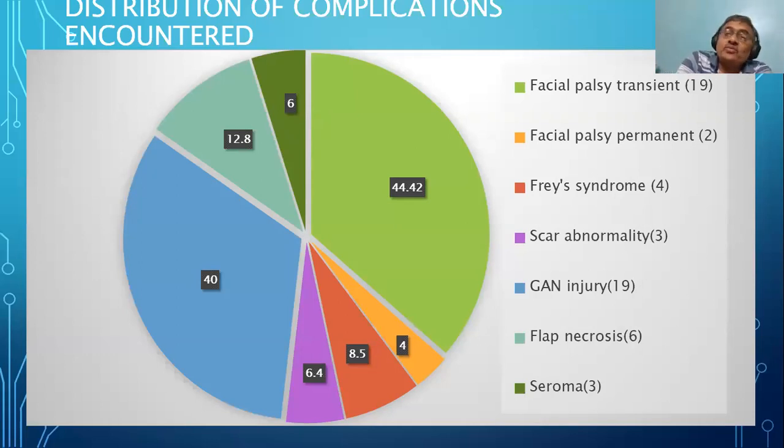Frey syndrome, what he has shown is a much higher ratio. Actually, it is not that common. Chintan, what is the percentage of Frey syndrome as a complication?